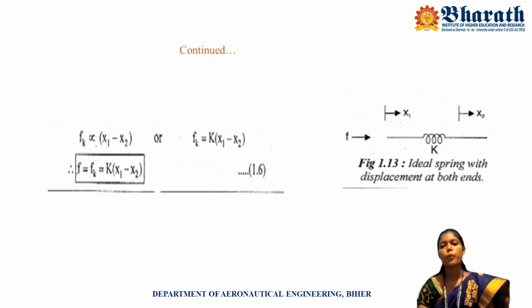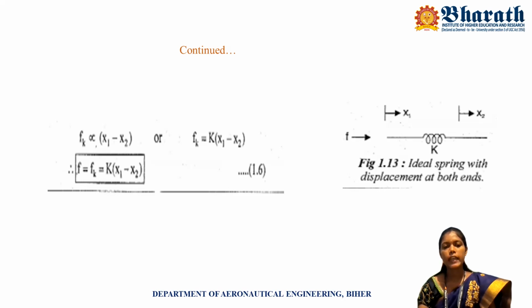Suppose both ends are free, then it has two displacements. One is x1 and another one is x2. Here the opposing force due to the spring, F of K, is directly proportional to x1 minus x2, because the displacement acquired at one end is greater than the displacement acquired at the other end, that means the second end.